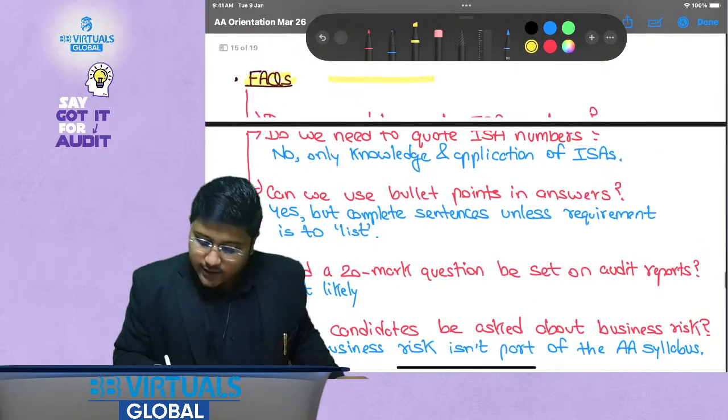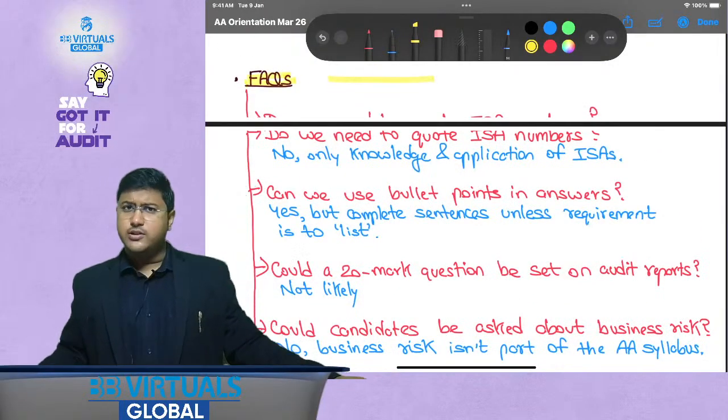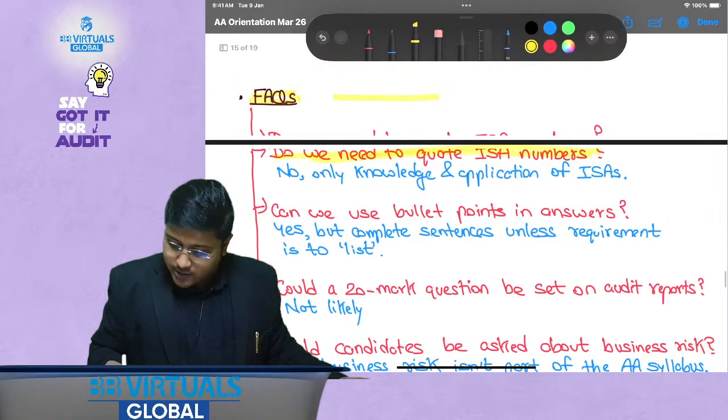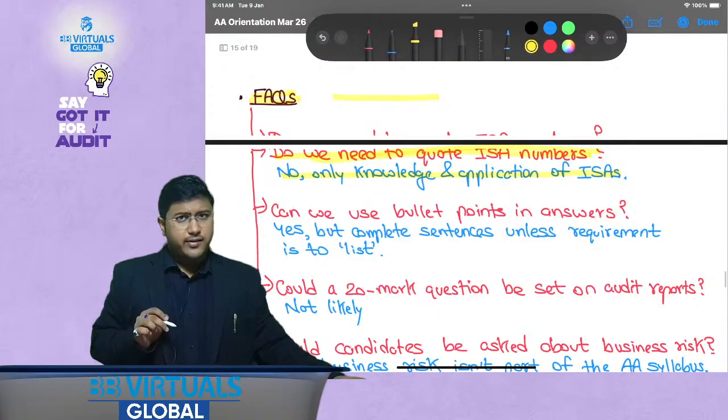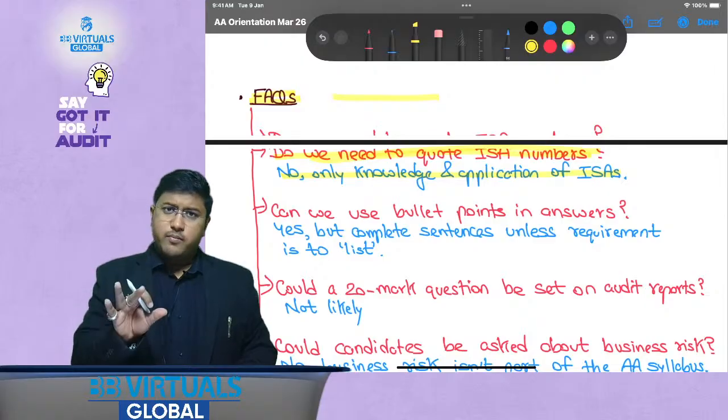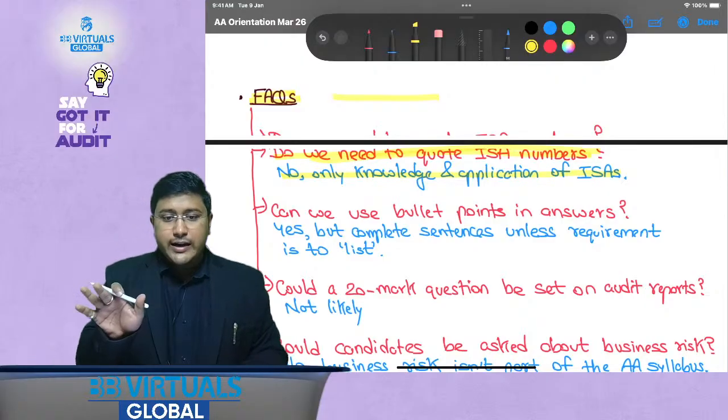Now certain FAQs are very important to be answered, so I'll just answer these. Okay, do we need to quote ISA numbers in your examination? No, only knowledge and application of ISAs are required. You do not need to mug it up, you do not need to mention it mandatorily. If you remember it, you can mention it, but you do not need to.